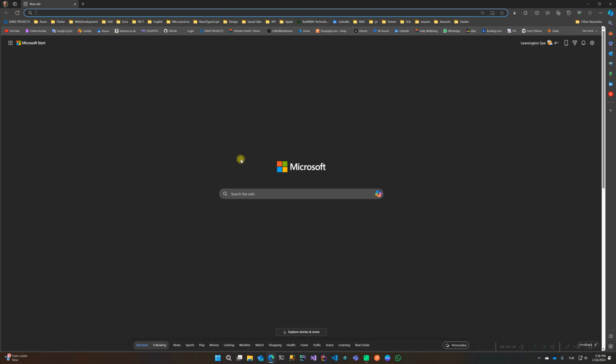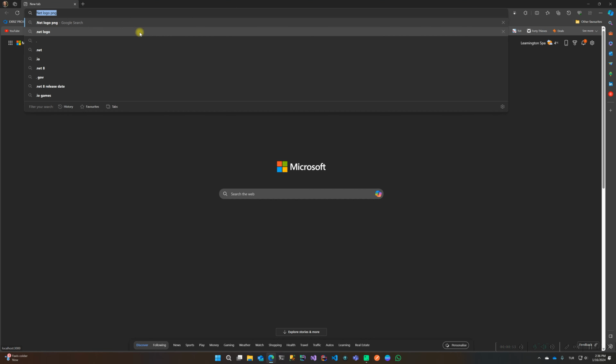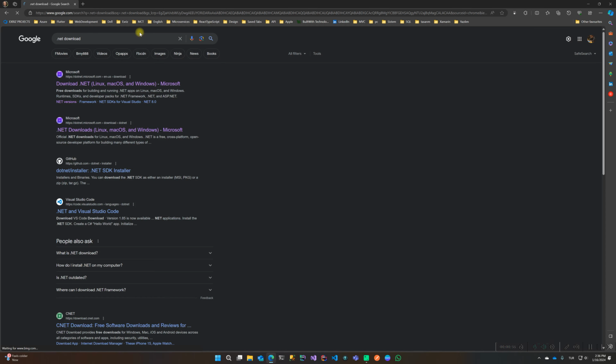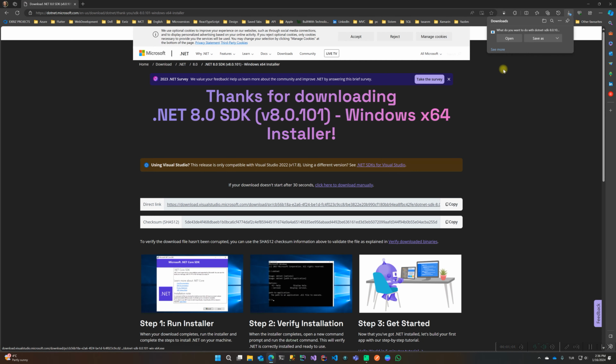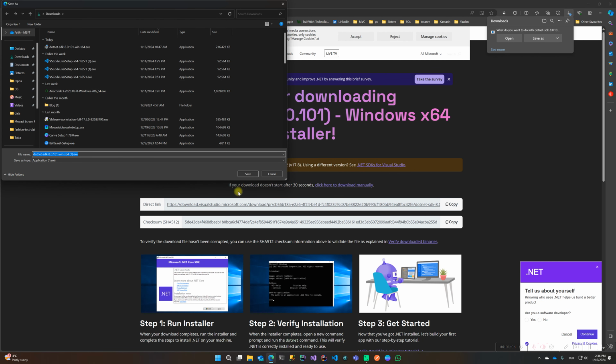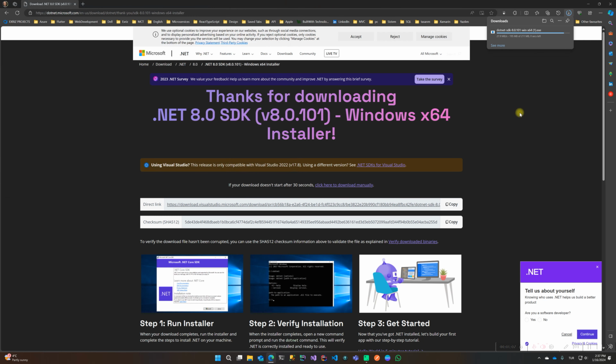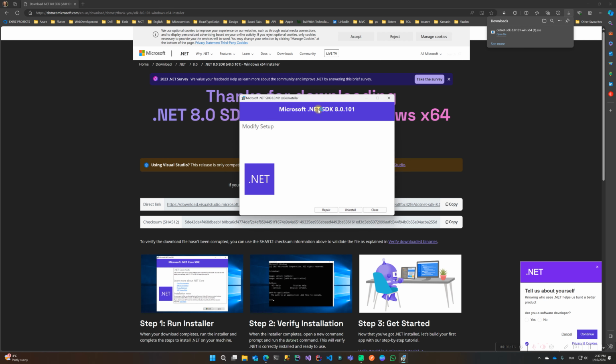I search on the internet ".NET download". Okay, this is it. And click this, save as, it doesn't matter which directory, save, and open the file. I've already installed .NET SDK 8. Okay, you can click next and finish. After that, finish. I will cancel, yeah.